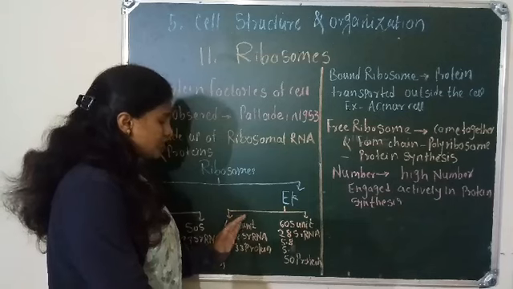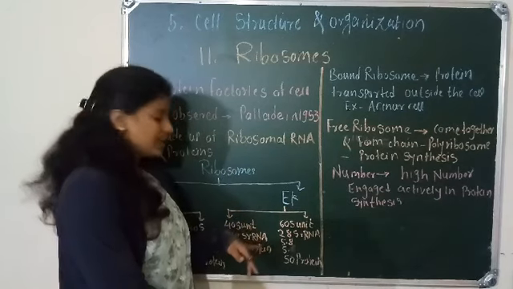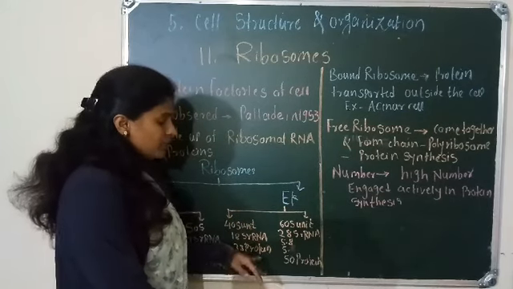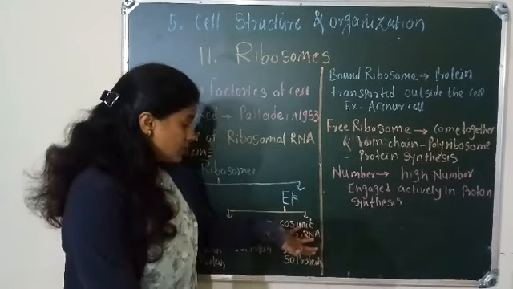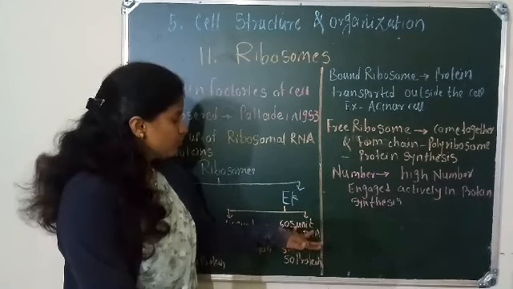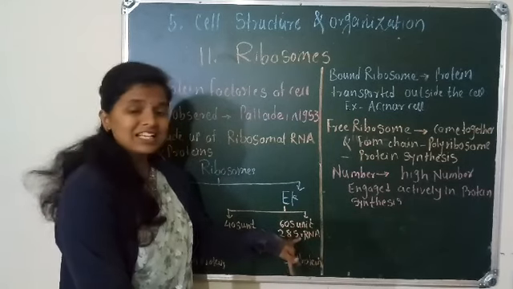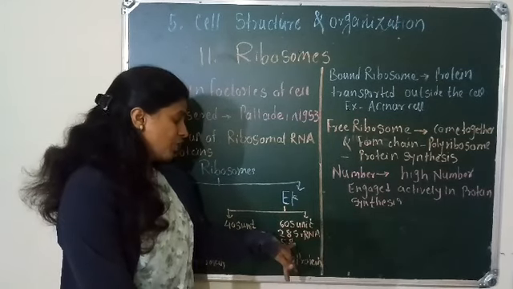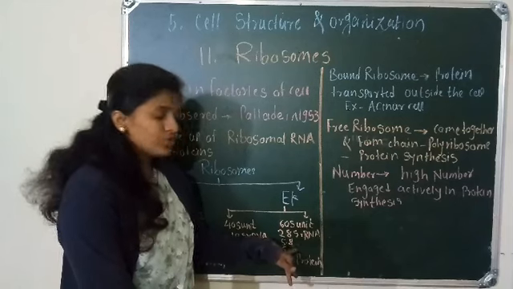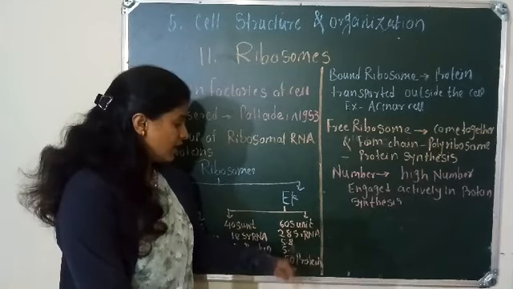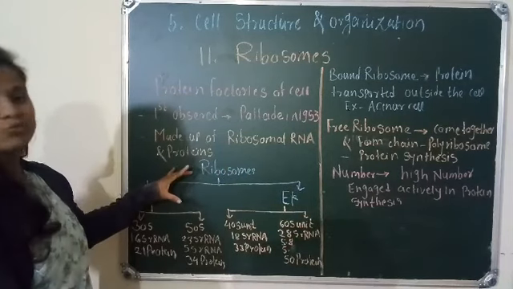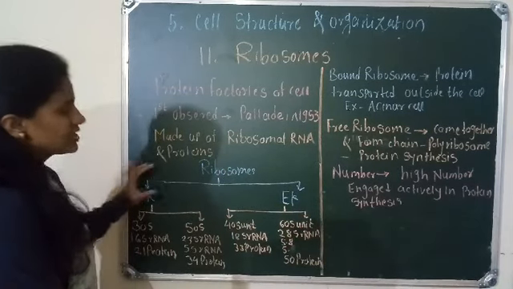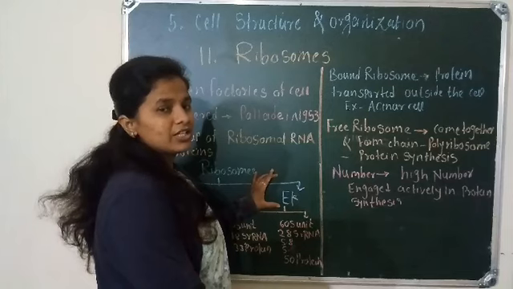The 40S subunit is made up of 18S rRNA and 33 proteins, and the 60S large ribosomal unit is made up of 28S rRNA, 5.8S rRNA and 5S rRNA and 50 proteins. This is the composition of the ribosome present in the prokaryotic cell and eukaryotic cell.